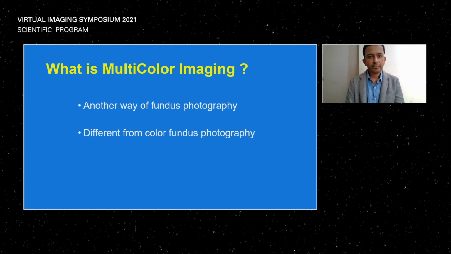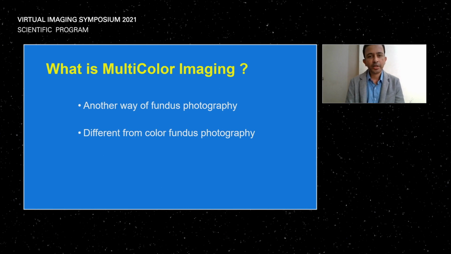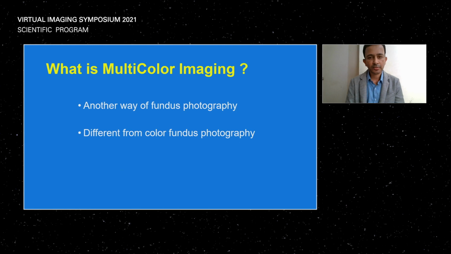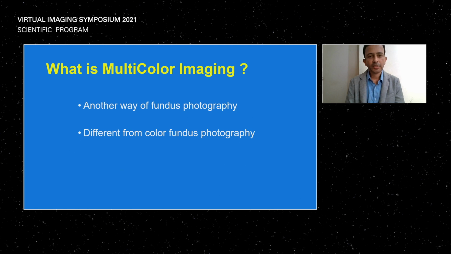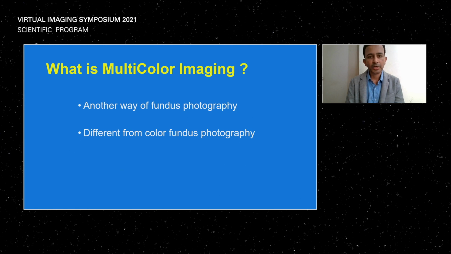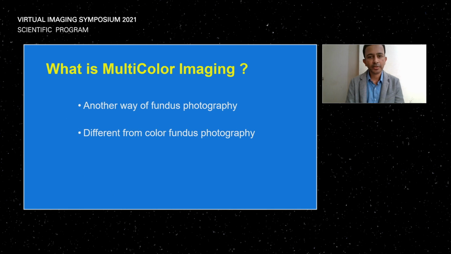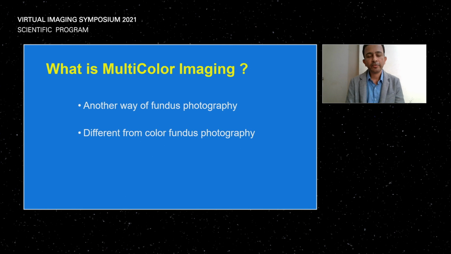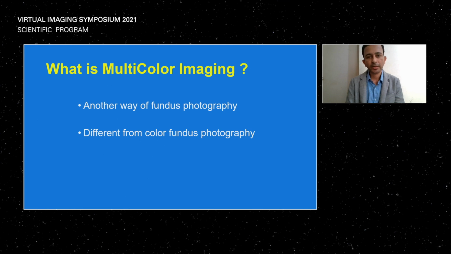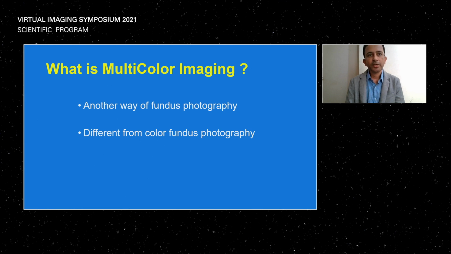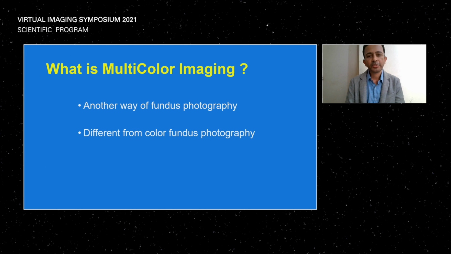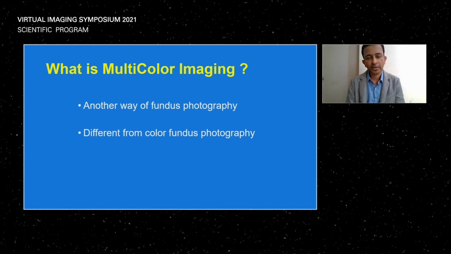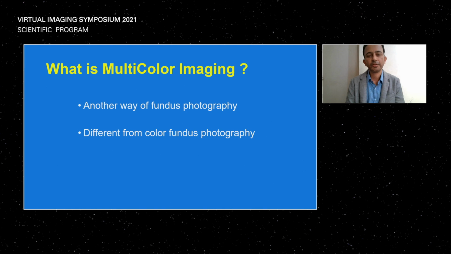So what is multicolor imaging? It is an imaging modality available on the Spectralis platform, and it is just another way of fundus photography. However, it is not like a color fundus photograph. Initially, when we started using multicolor imaging on Spectralis, we used to think that this machine doesn't have a real color fundus photo, and we thought that it was a drawback.